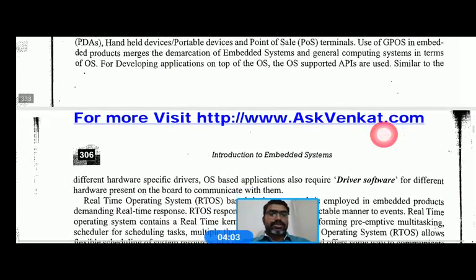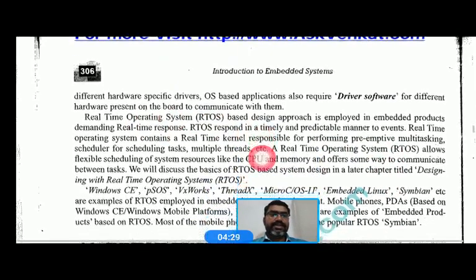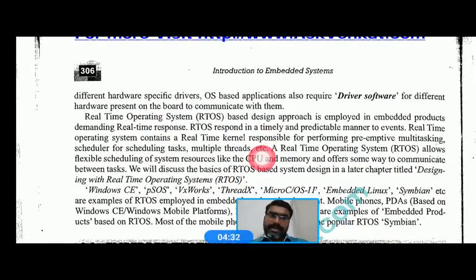For developing applications on top of the OS, the OS supports APIs, application program interfaces. Those APIs help us to interface between the operating system and applications. Similar to hardware specific drivers, OS based applications also use driver software for the different hardware present, and that driver software helps us to interface our external hardware to the system.